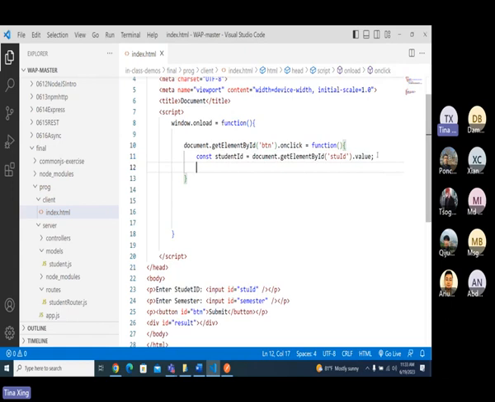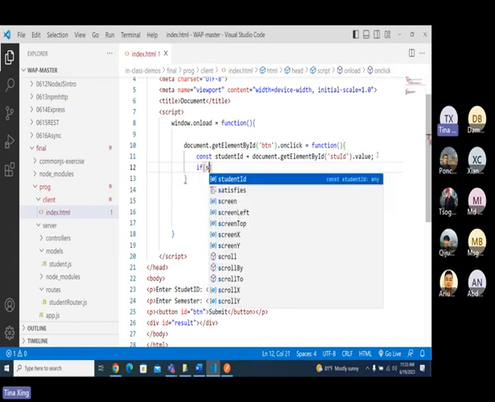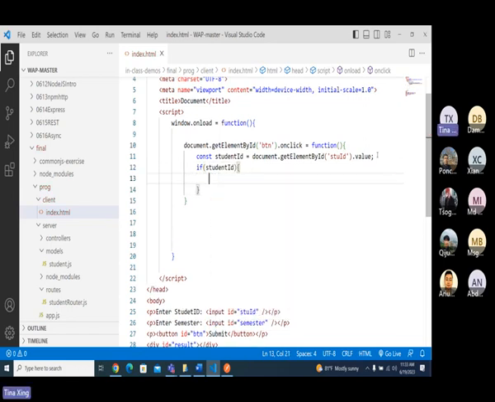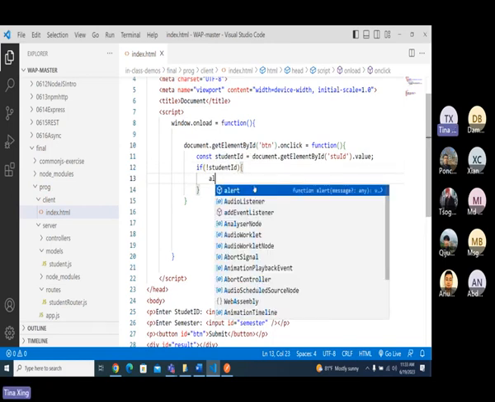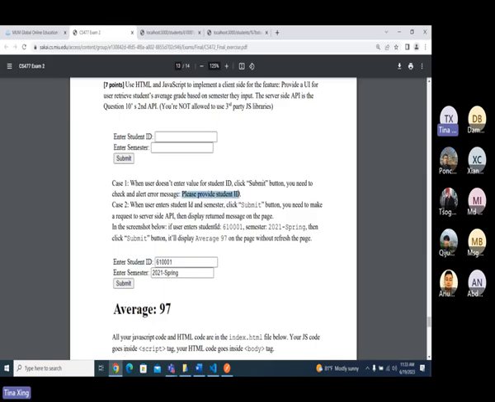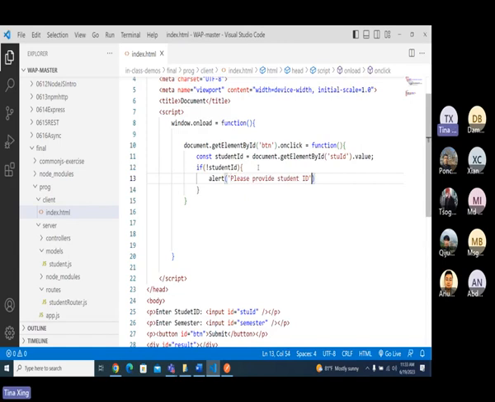See here what I say. If the student ID is empty, then we do what? Not existing, right? I will do alert: please provide the student ID.